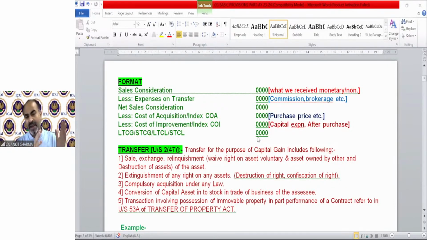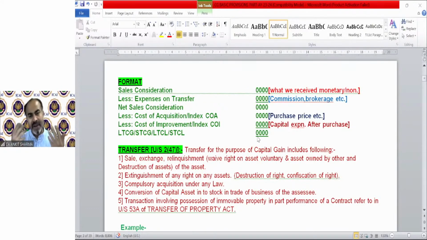So these four heads, that is salary, house property, business, and capital gain. Out of these four heads of income, the simplest format is under the head capital gain, because we just need to find out profit on sale of asset or loss on sale of asset.